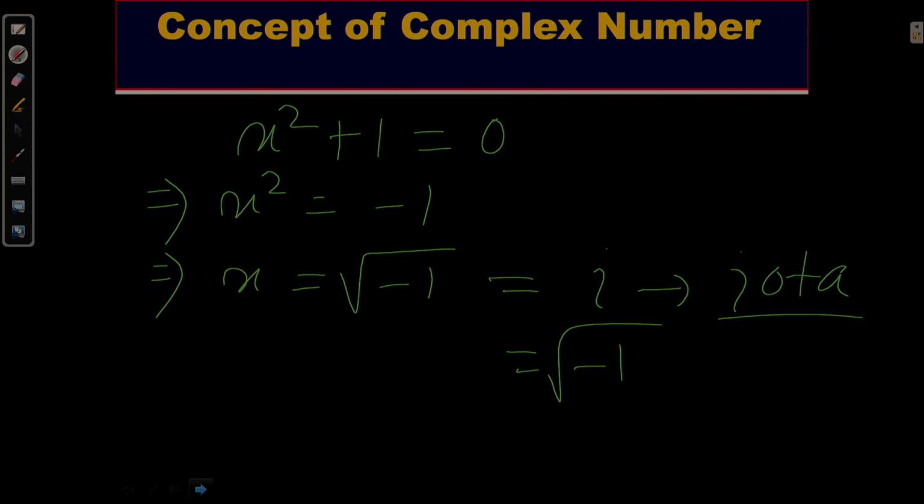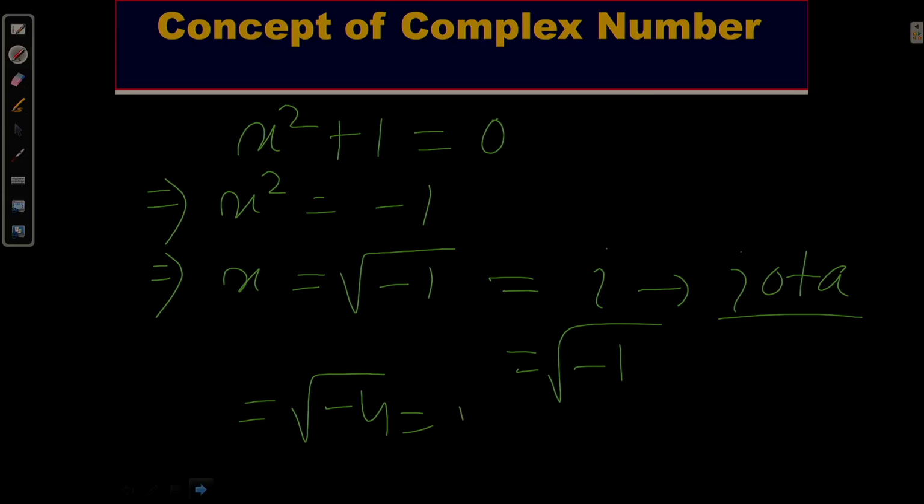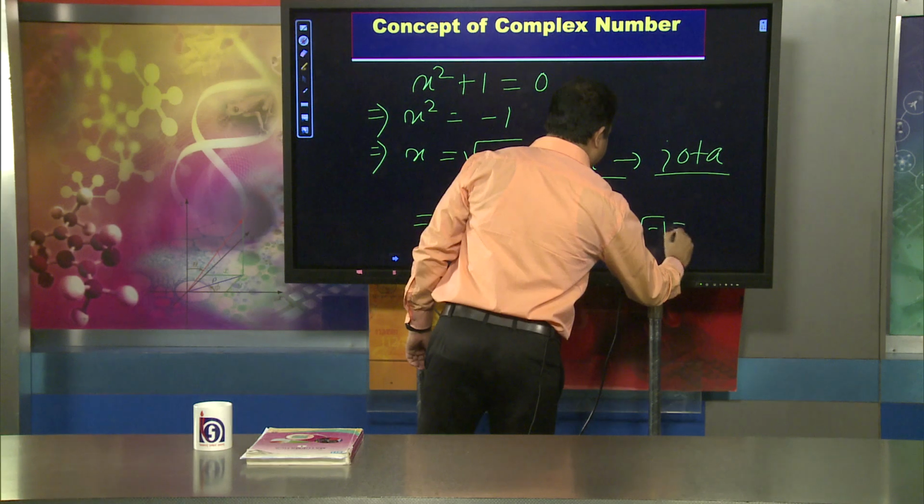Suppose we are going to find the square root of minus 4. How do we find it? The square root of minus 4 is equal to, I can write, square root of 4 into minus 1, and we know that square root of 4 is equal to 2, and square root of minus 1 is equal to i.